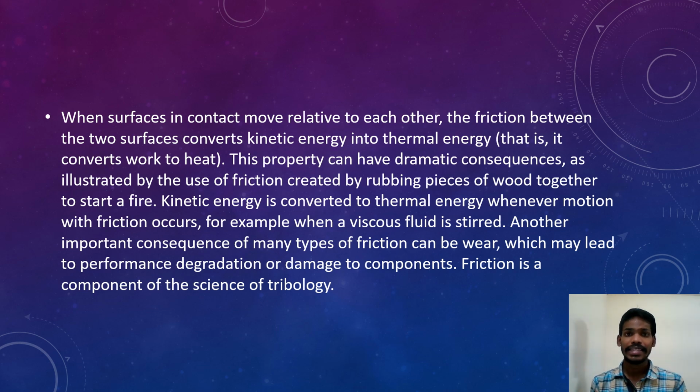Kinetic energy is converted to thermal energy whenever motion with friction occurs, for example when a viscous fluid is stirred. Another important consequence of many types of friction can be wear, which may lead to performance degradation of or damage to components.